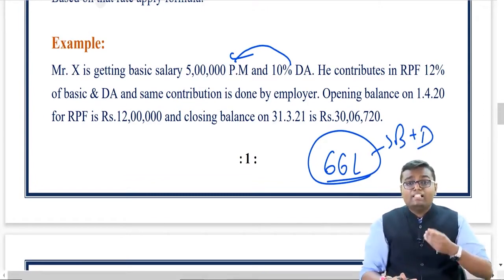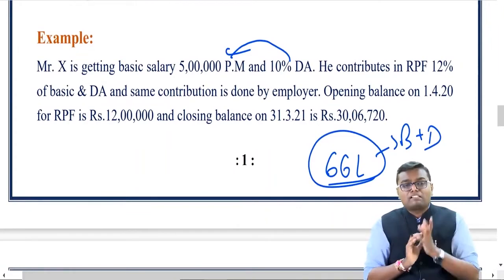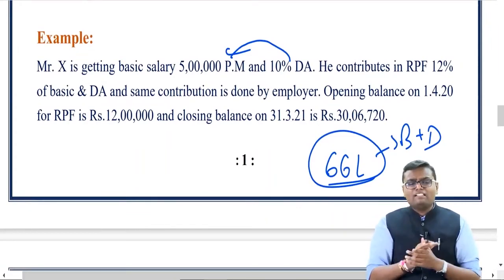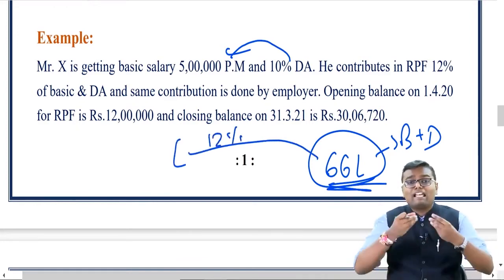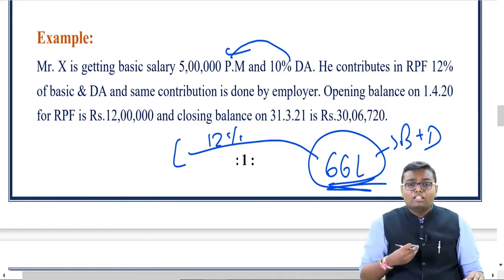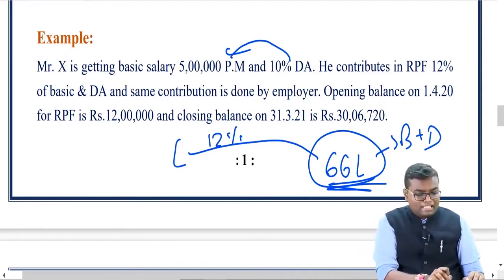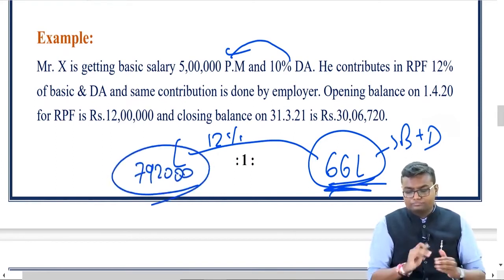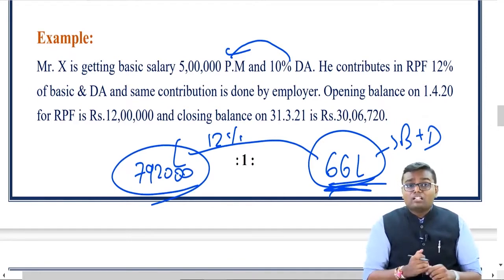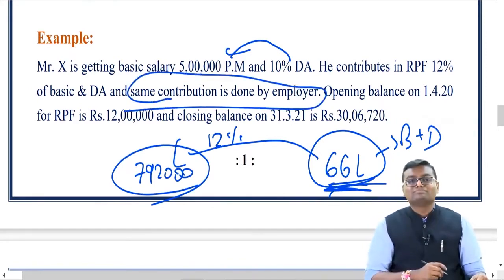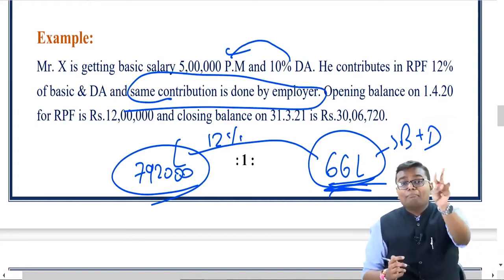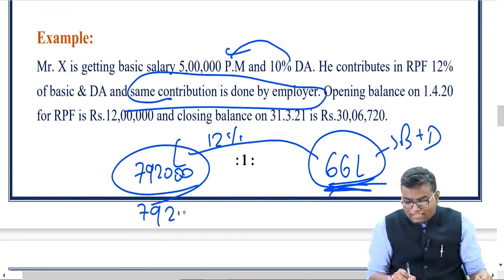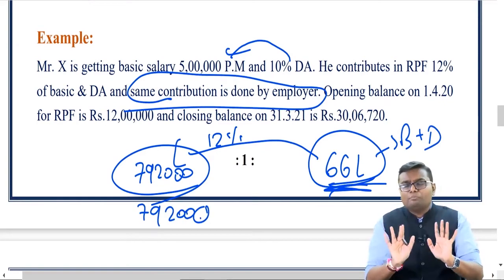Now he contributes to his RPF 12% of basic plus DA. So whatever is the total in the year for basic plus DA, of that 12% he contributes to his RPF. So tell me how much he contributes as employee contribution in the RPF account. Can I say 66 lakh into 12%, that will be 7,92,000. And what I have written, a similar contribution is made by the employer also. So his own contribution, that is the employee contribution, is 7,92,000. Employer contribution is also 7,92,000. People, are you clear up to now?